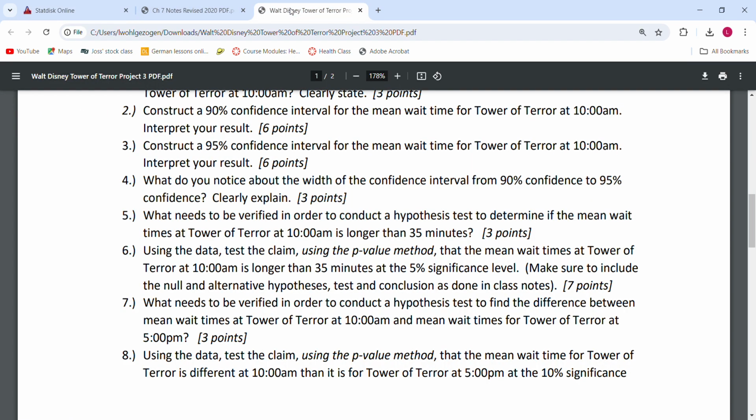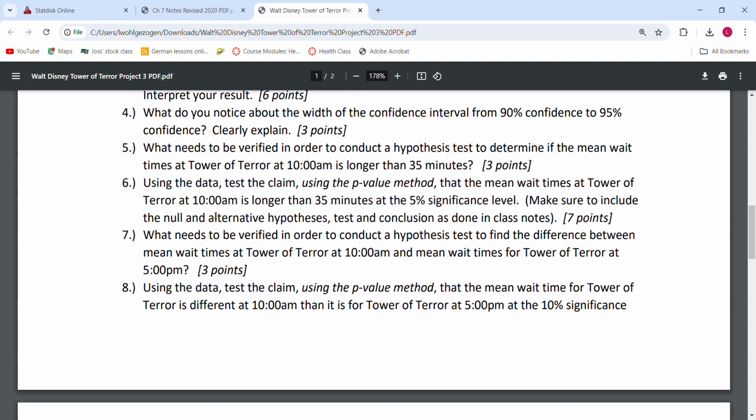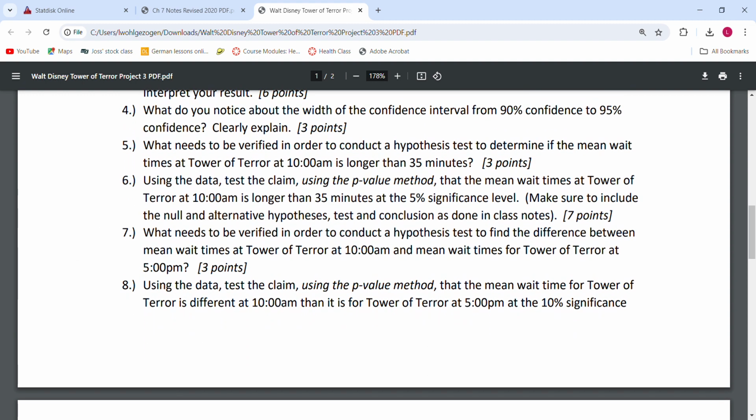So going back to our project here, that would talk about 2 and 3. Don't forget to interpret your results. You need to go back to chapter 7 if you have any issues with remembering how to do that. Number 4 says, what do you notice about the width of the confidence interval from 90 to 95% confidence? So explain what you notice.